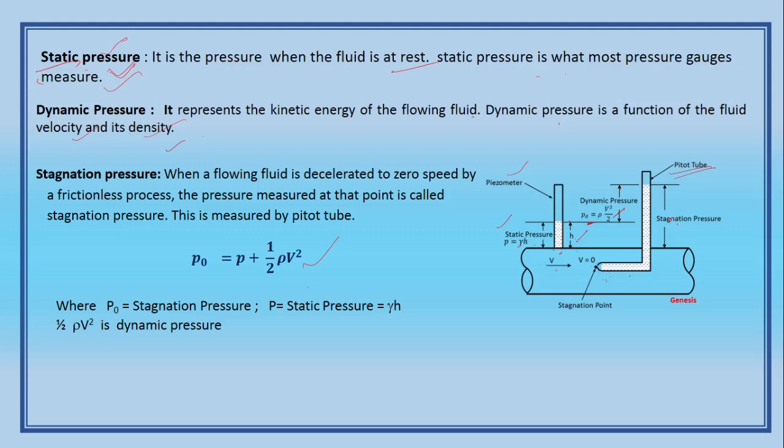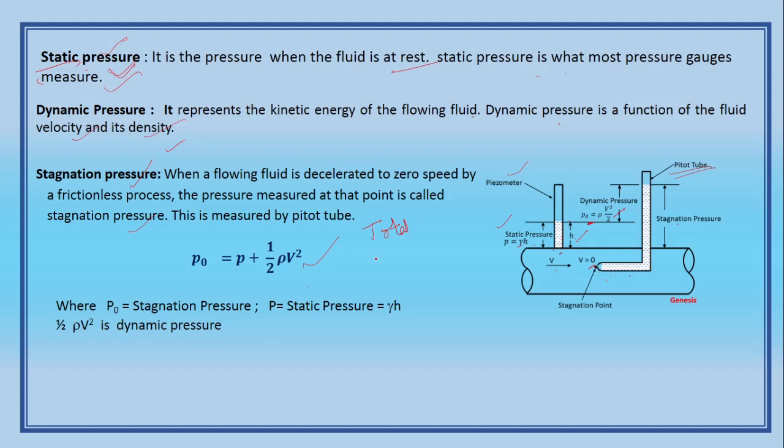Stagnated means comes to rest. So here the velocity of the fluid becomes 0. That is why it is a stagnation pressure. When the fluid is decelerated to 0 speed by a frictionless process, the pressure at the point is called stagnation pressure. It can also be called the total pressure.